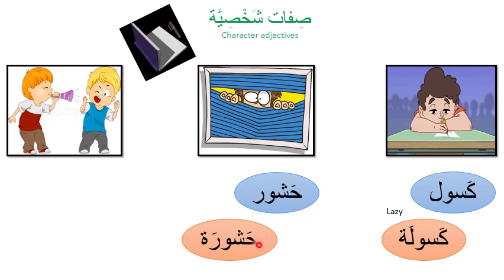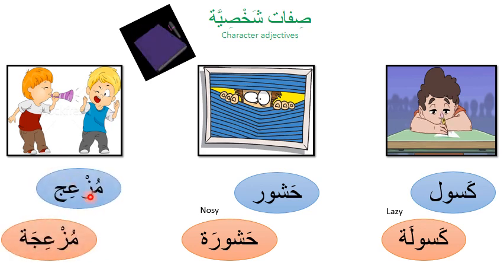حشور, حشورة. ولد حشور, بنت حشورة. حشور, حشورة means someone who's putting his nose in everything. Nosy. حشور, حشورة means nosy. Look at the picture, someone is really annoying his friends. مزعج, مزعجة. مزعج and مزعجة mean annoying.